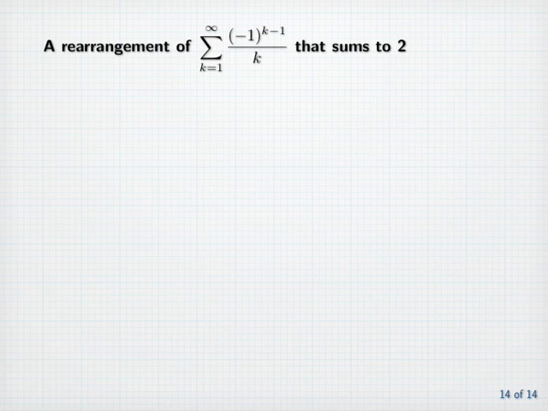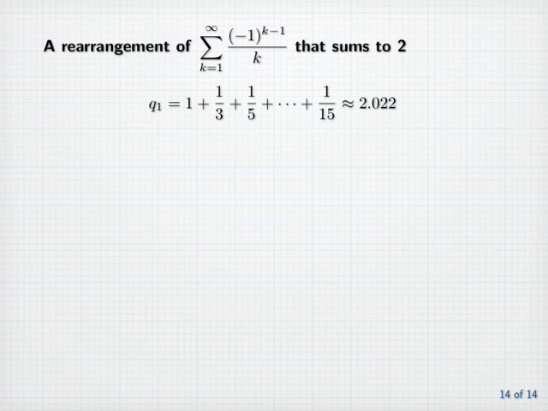To illustrate the second part of the preceding theorem, let's take the sum from k equals 1 to infinity of (-1)^(k-1) over k, which sums to the natural log of 2, and rearrange it so that it sums to 2. We do this by first adding just enough positive terms until we get a sum that's greater than 2. It turns out that 1 plus 1/3 plus 1/5 and so on up to 1/15 is roughly 2.022. Now let's call this Q1.